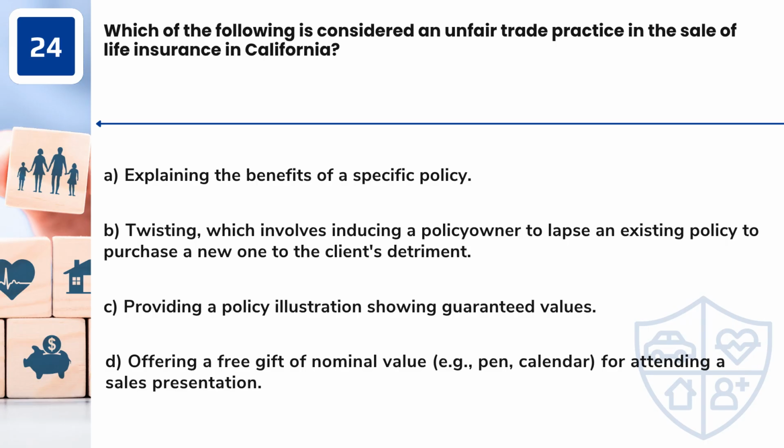Which of the following is considered an unfair trade practice in the sale of life insurance in California? A. Explaining the benefits of a specific policy. B. Twisting, which involves inducing a policy owner to lapse an existing policy to purchase a new one to the client's detriment. C. Providing a policy illustration showing guaranteed values. D. Offering a free gift of nominal value, example pen, calendar, for attending a sales presentation.